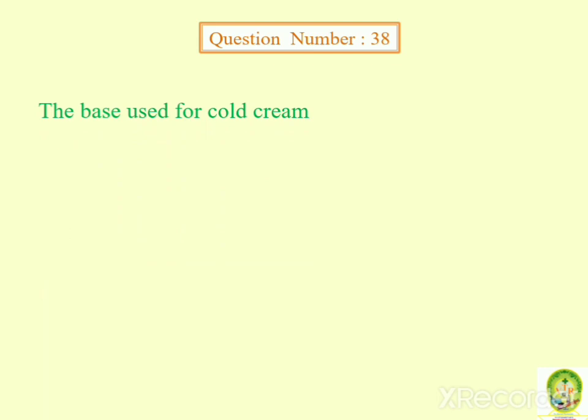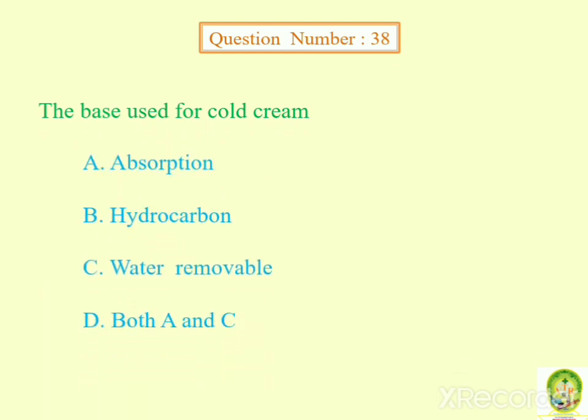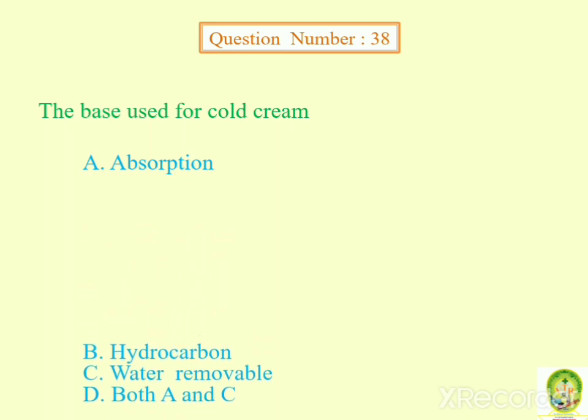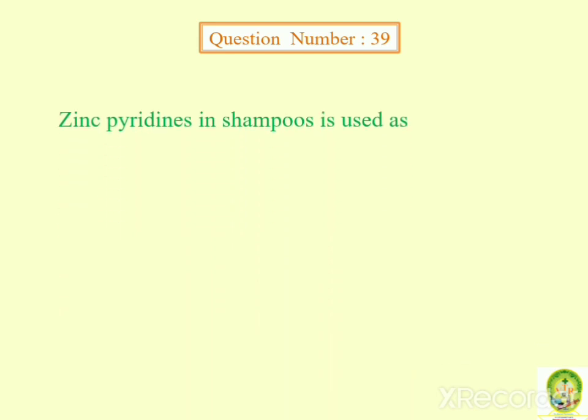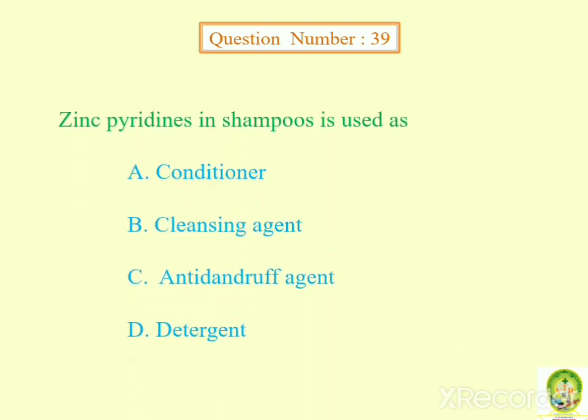The base used for cold cream: absorption, hydrocarbon, water removable, both A and C. Answer is absorption. Zinc pyrithione in the shampoo is used as conditioner, cleansing agent, anti-dandruff agent, detergent.